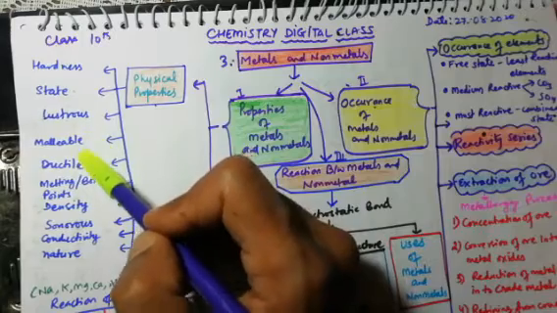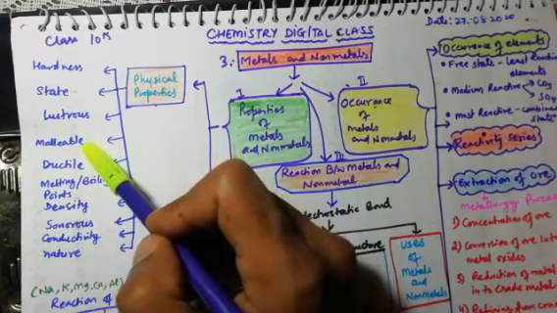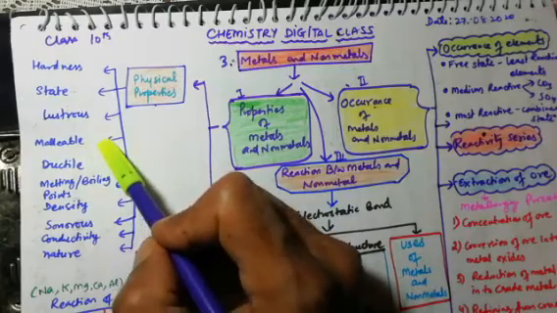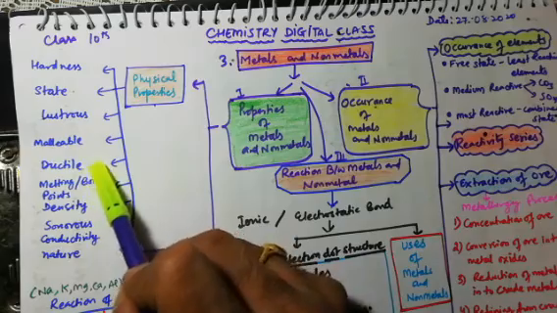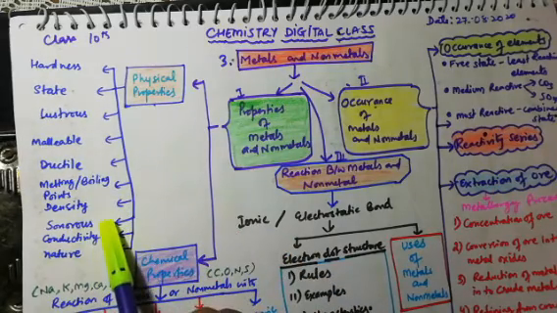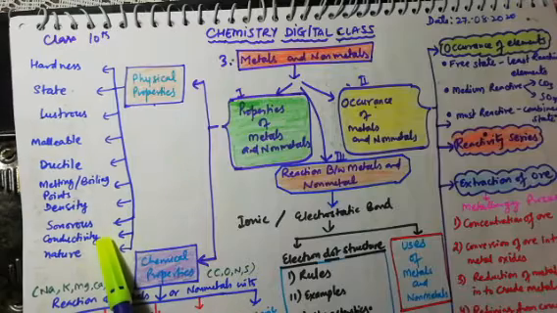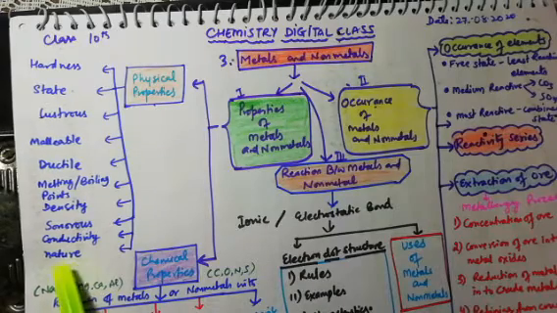Malleability is that after beating, the metal can be converted into thin sheets. Ductile, after beating, the metal can be converted into thin wire. Melting point, boiling point. Density. Sonorous is when metal produces sound. Conductivity: metals are good conductors of heat and electricity, non-metals are not. And their nature: metals are electropositive, whereas non-metals are electronegative in nature.